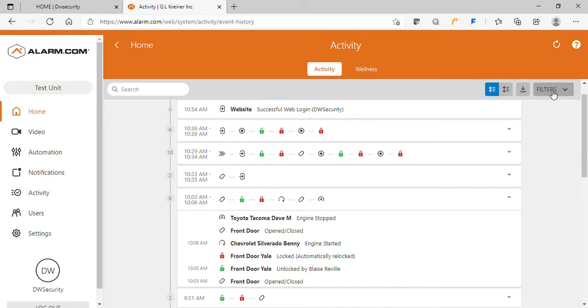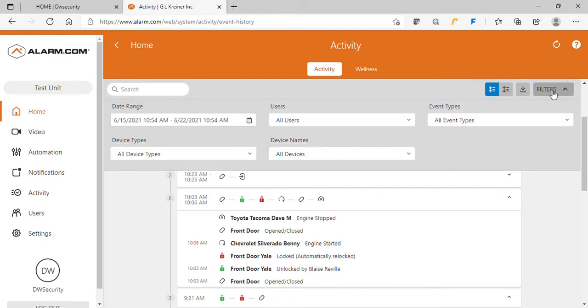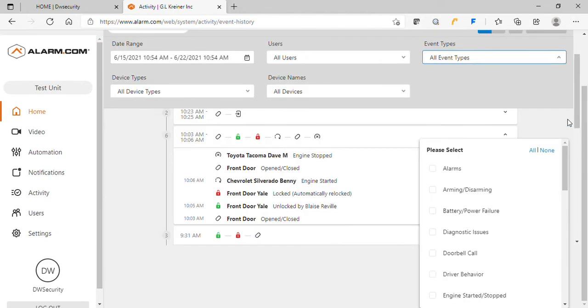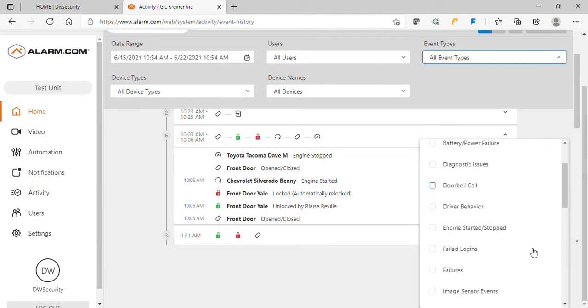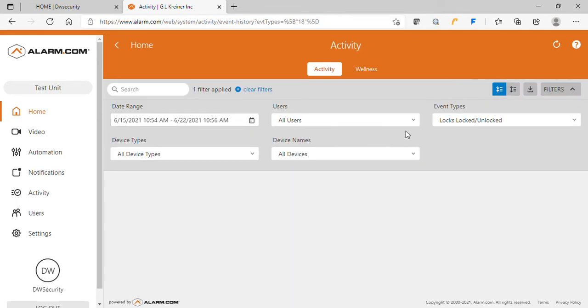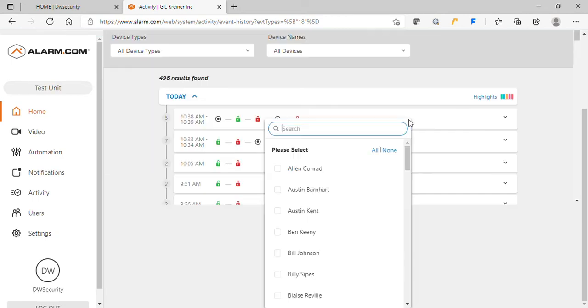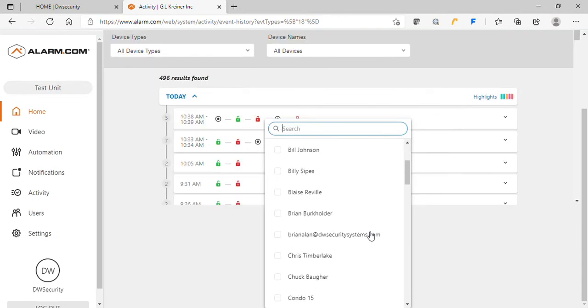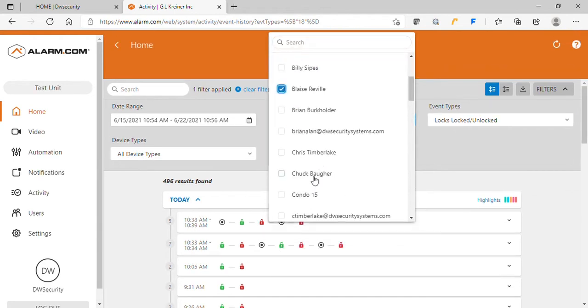You can also filter this so that you don't have to scroll through a ton of things. If you wanted to look for a single person that did a door, you would select the lock unlocked. We'll go down to Blaze here.